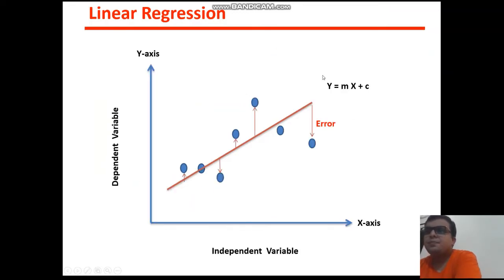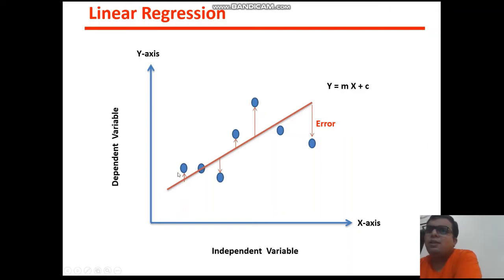Now you need to think about what this line represents. This line will give you the error. Your actual point is here, and your line is passing through these coordinates, so this distance is called the error distance. For this point, this distance is the error distance, and for this point, this distance is the error distance, because after applying the formula you get this line, and this line is passing through some other points, whereas your actual points are different.